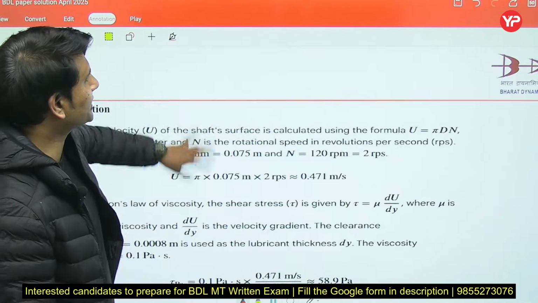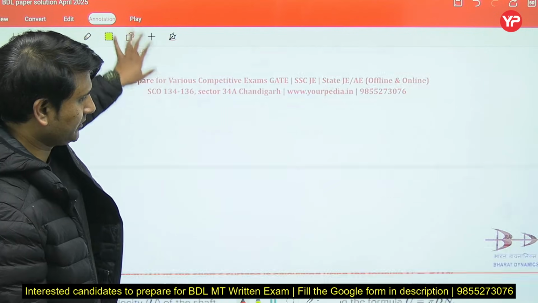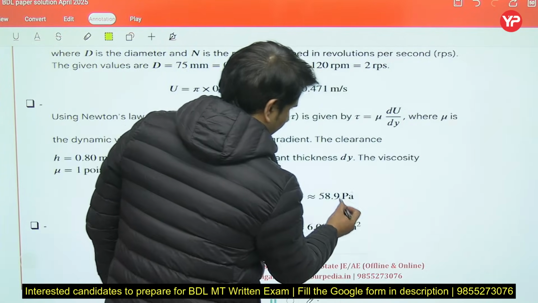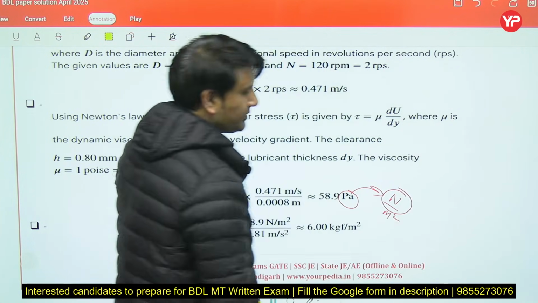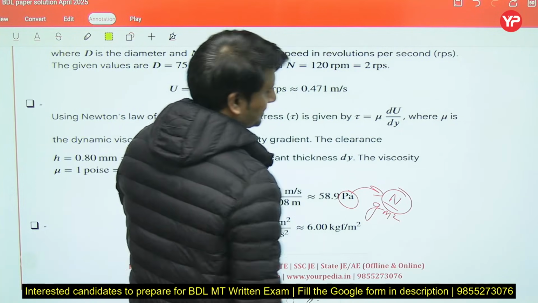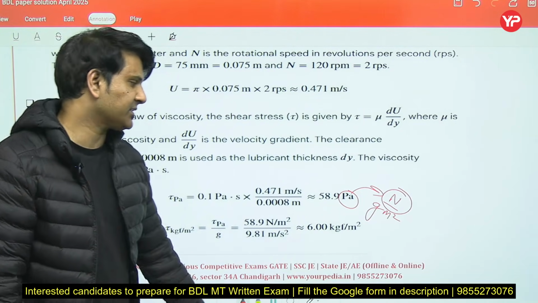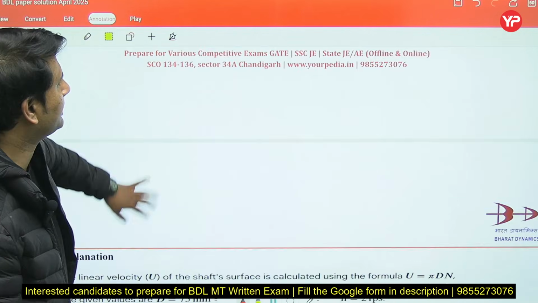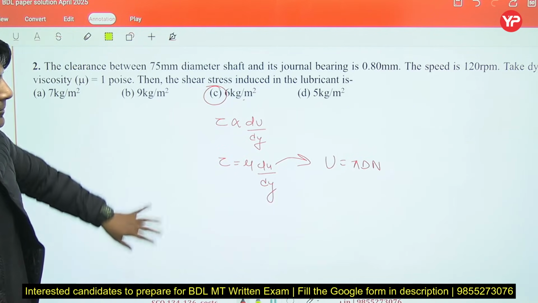Now all the options are in kgf per meter square. So we have to change this Pascal, which is Newton per meter square. This value is in Newton, so we have to divide this value by g, g means 9.81. Divide this value by g, it will come out as 6 kgf per meter square. So the right answer will be C, 6 kgf per meter square.